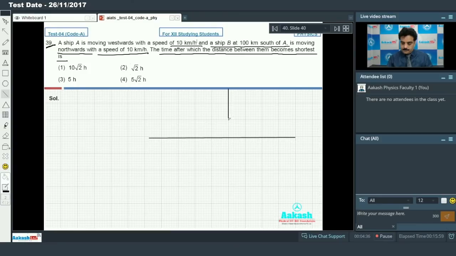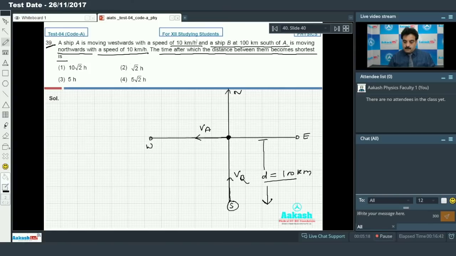Suppose, as you know, this is east, west, north and south. If I consider the initial point of A is this, so A is moving towards west, this is the velocity of A, and B is moving towards north, so this is B, right? And according to the problem, this distance D is given by 100 km.